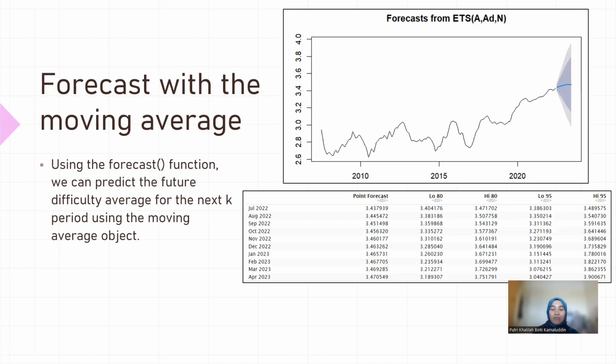Then I forecast my moving average. Notice over here, I forecast for the next 12 months, meaning since our data is until December 2023, I try to forecast the next 12 months. It's very nice using this forecast function, because instead of giving us a specific value of prediction points, it gives us a confidence interval. The dark gray area is the lower and upper 80% confidence interval, while the lighter gray area gives us the lower and upper 95% confidence interval.